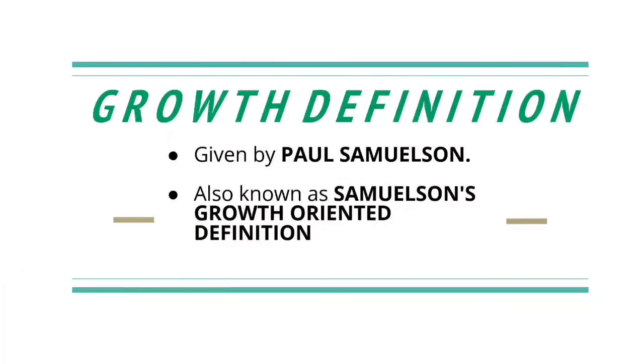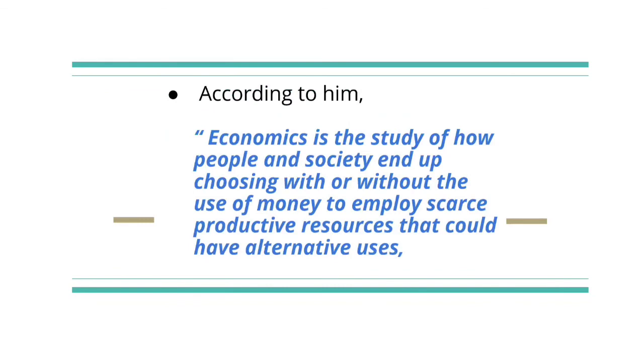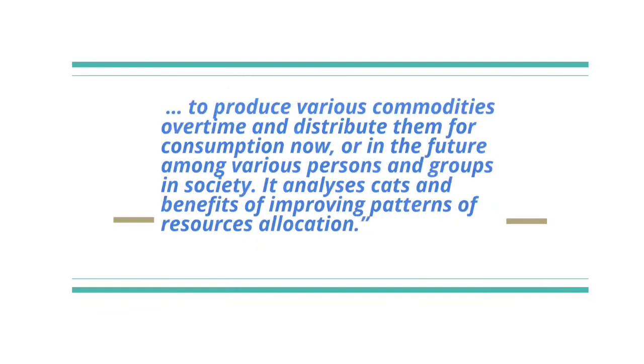Now let's move to the last definition of economics, that is the growth definition, which was given by Professor Paul A. Samuelson. This definition is also known as Samuelson's growth-oriented definition. According to him, economics is the study of how people and society end up choosing, with or without the use of money, to employ scarce productive resources that could have alternative uses to produce various commodities over time and distribute them for consumption now and in the future among various people and groups in society.